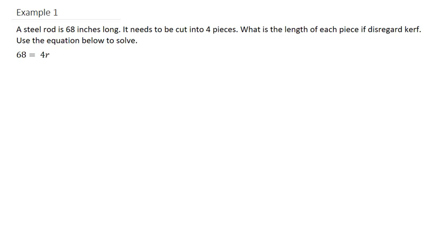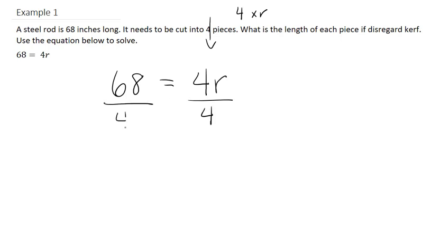Example 1. A steel rod is 68 inches long and needs to be cut into 4 pieces. What is the length of each piece if you disregard the curve? We're going to use the equation below to solve. So we have 68 is equal to 4r. Now this 4r here is really just saying we're going 4 times r. So to undo multiplication, we're going to go ahead and divide. And what we divide by is this number 4. So on both sides, we will divide by 4.